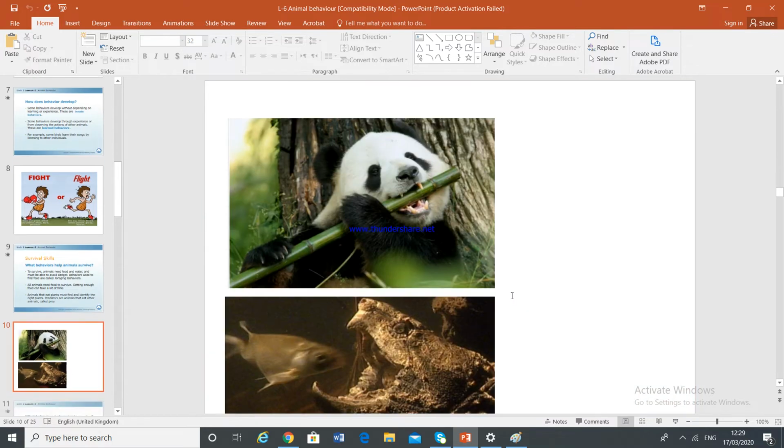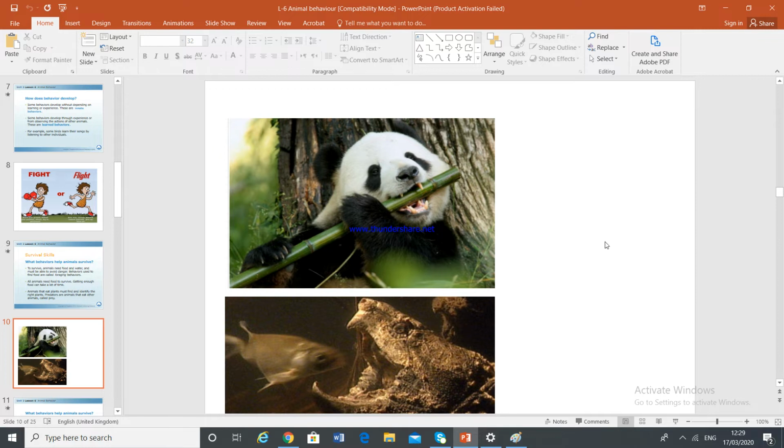So let me show you something here. What is this, girls? You will say it's a panda bear. What is it eating? Panda bear is eating a bamboo stick. This bamboo stick doesn't give him a lot of energy. One bamboo stick is not enough for him to get energy.